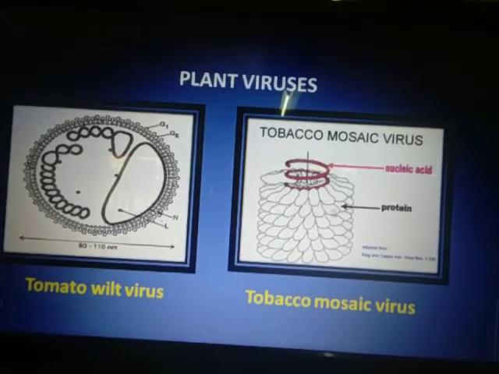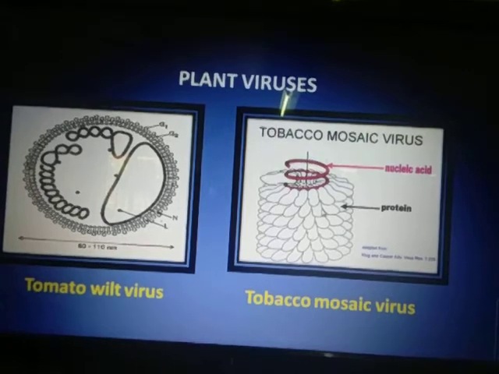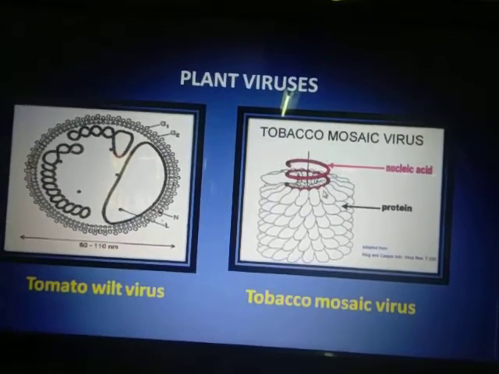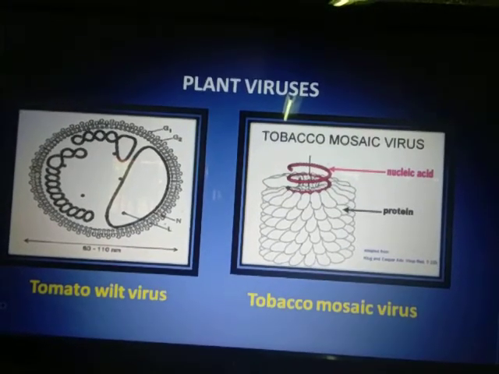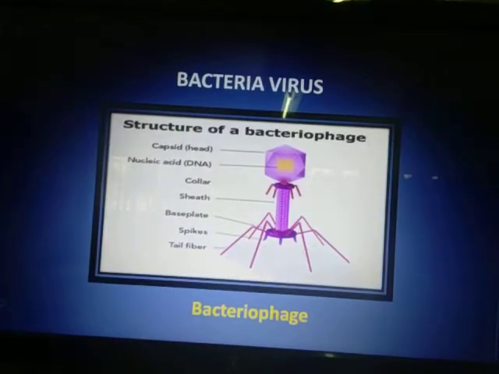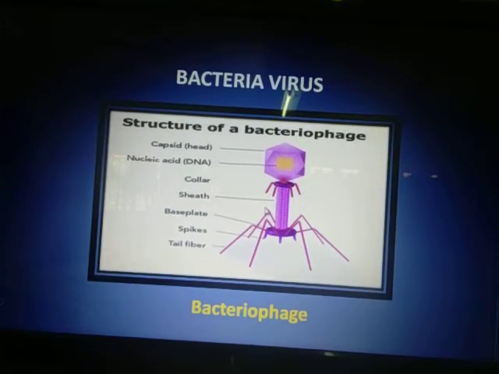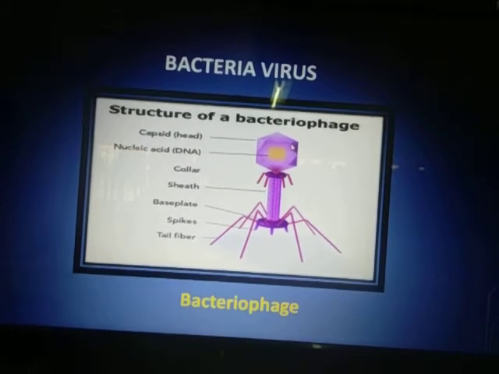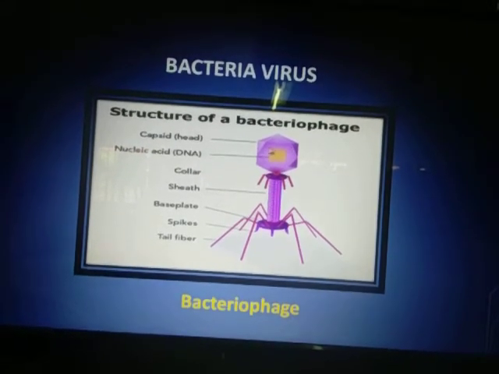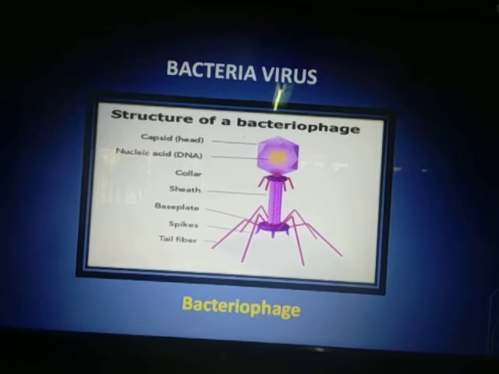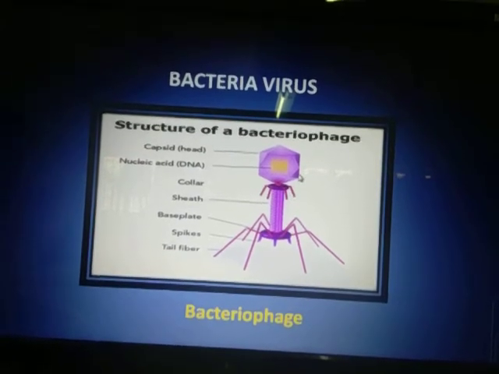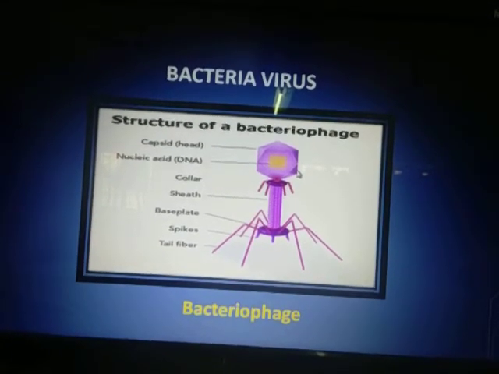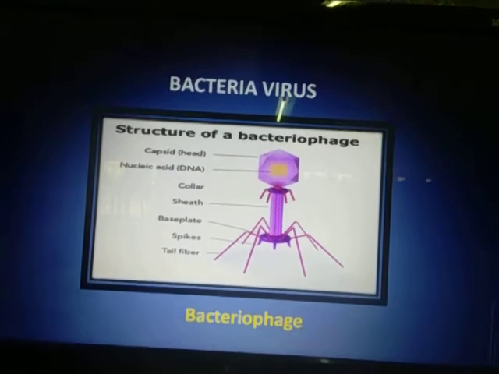Then you can see a nice protein coat here for the tobacco mosaic virus. So it is causing infection in the plant called tobacco. Fine. And this is the structure of a bacteriophage. You can see such a nice design it has, the bacteriophage, but it infects the bacteria, and it is useful for human beings. In genetic engineering, this bacteriophage is used widely.